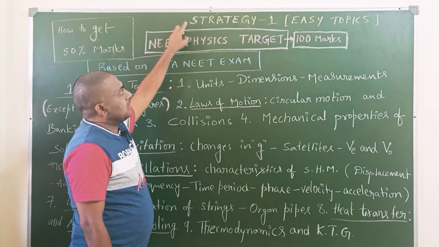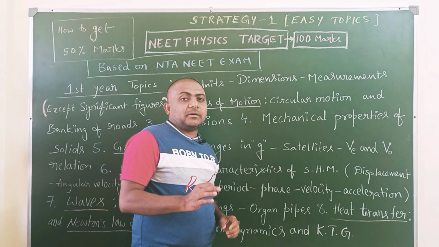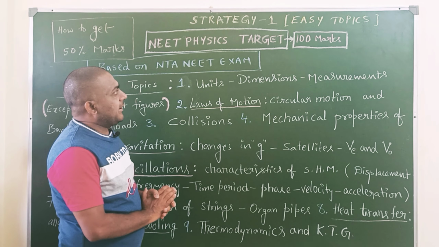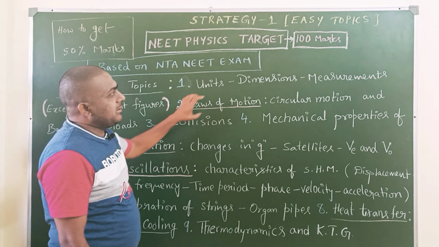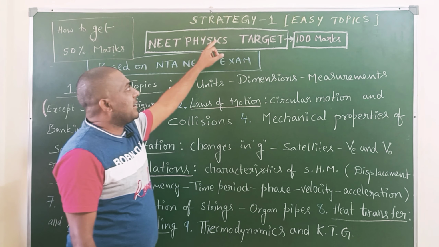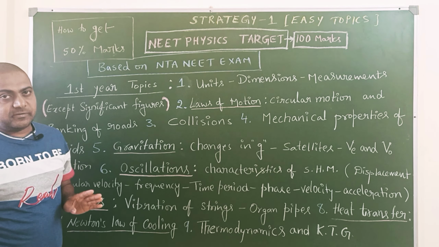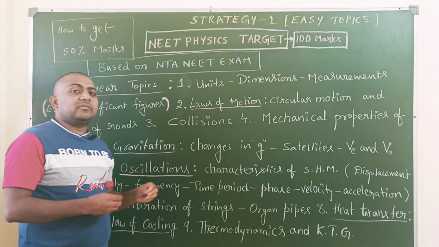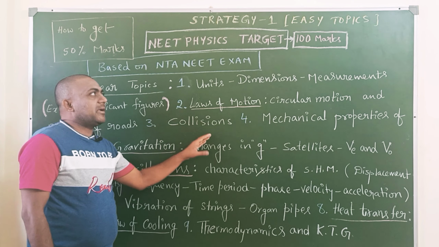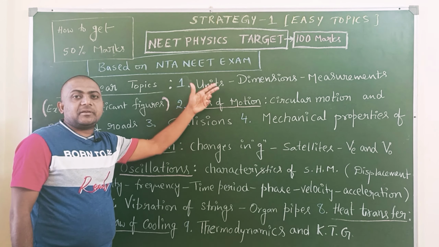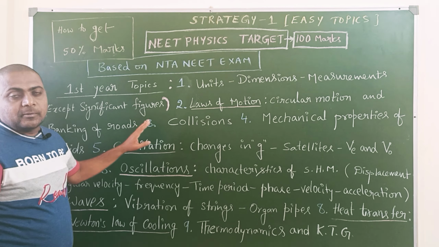Strategy 1. In strategy 1, we discuss easy topics. So we will get marks 80 to 100 by reading easy topics. This strategy 1 is highly useful for normal students, meaning those who are very poor in physics. Those students, by reading easy topics from first year and second year, will get 80 to 100.